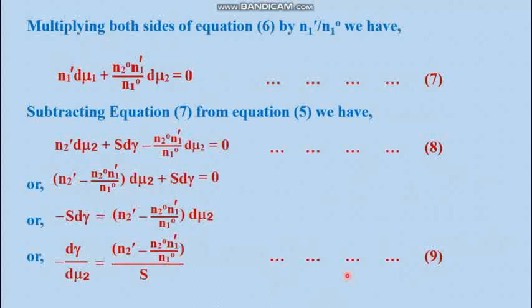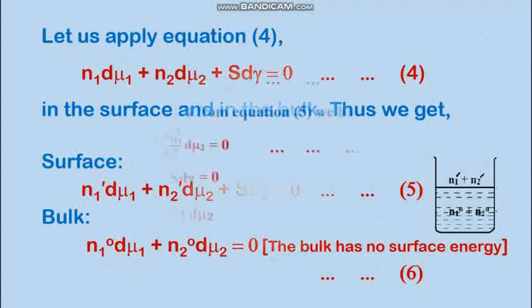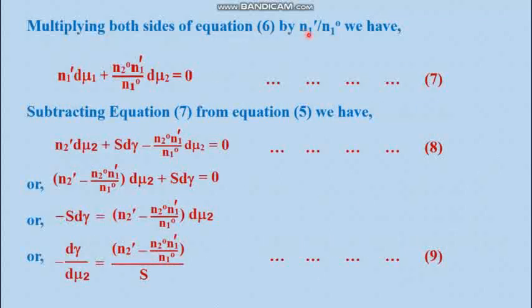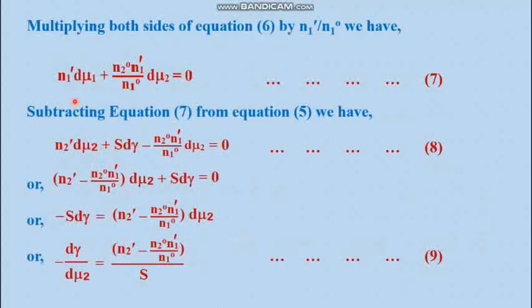Now if you multiply both sides of equation 6 by N1 dash by N10, the N10 would vanish in the first term and become N1 dash d mu1, and the second term remains N20 N1 dash by N10 d mu2 equal to 0. So thus we get equation 7 here: N1 dash d mu1 plus N20 N1 dash by N10 d mu2.